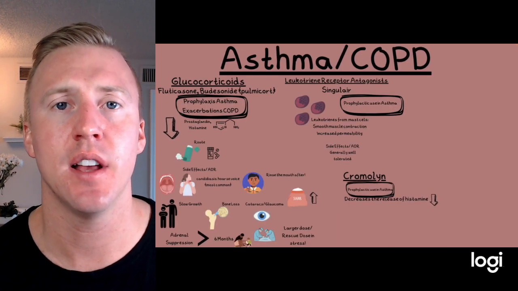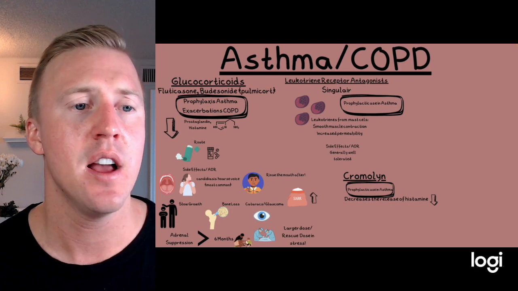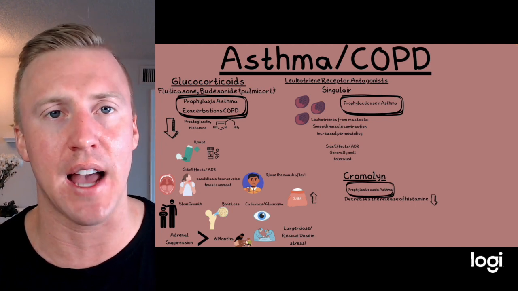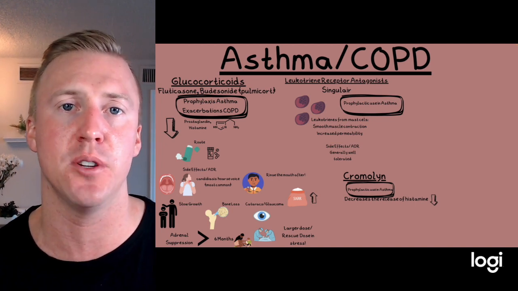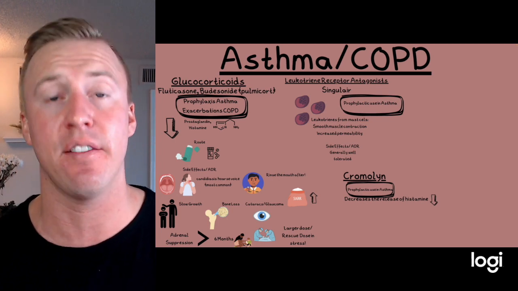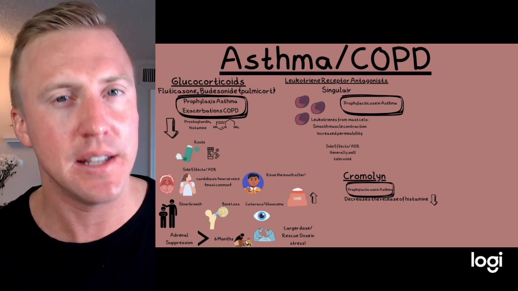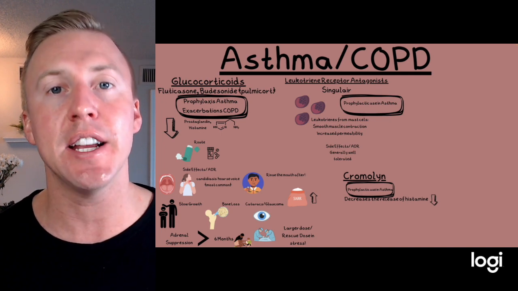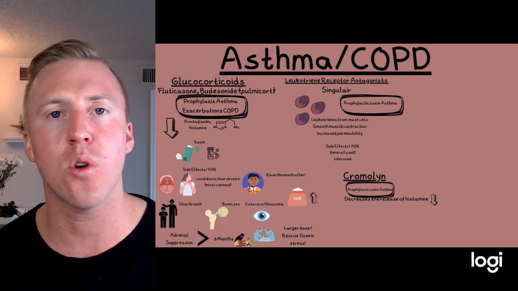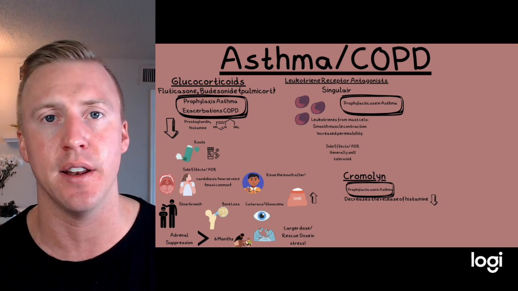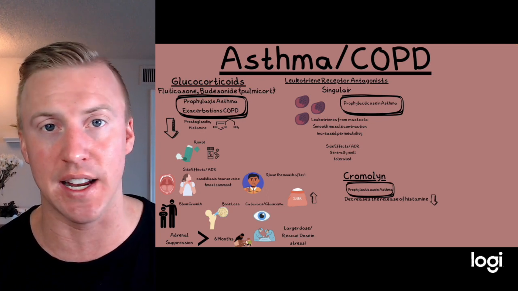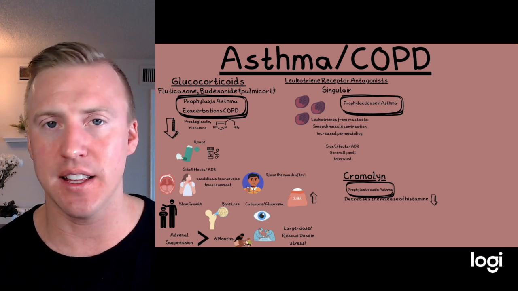Now, as far as medications, glucocorticoids like fluticasone and budesonide are going to be helpful here. Now, they're a little bit different with the two diseases. For asthma, we're going to see this more prophylactically, meaning as the patient gets worse on more of a step 2, step 3, they might have a short-acting beta agonist and also an inhaled steroid that they are taking every single day. However, it's more common in COPD to actually only be for exacerbations when they come in sick. That's not always, but more commonly, this is how we see it at first. Now, glucocorticoids are great because they're going to decrease prostaglandin and histamine, two of the main things we see in this exacerbation that cause the increased permeability, so fluids getting in the lungs, increased edema, everything that we're seeing here.